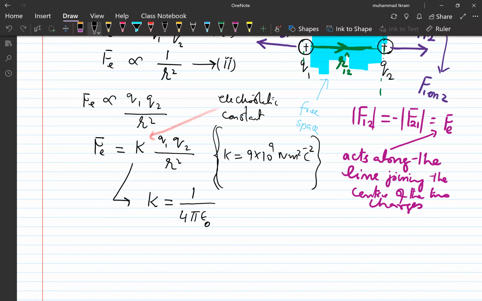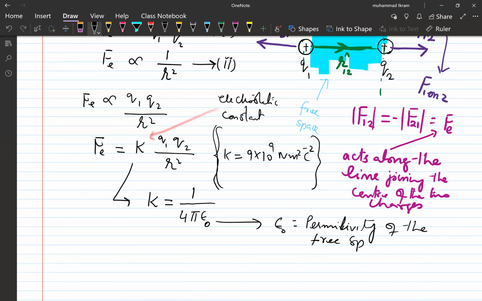Now, what is this epsilon naught? This epsilon naught is called the permittivity of free space.